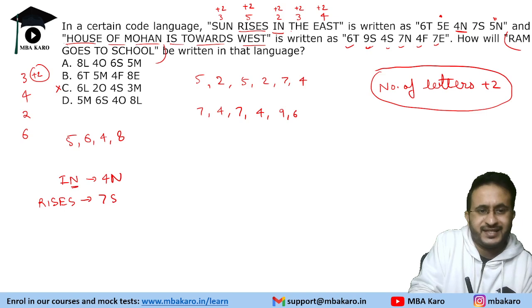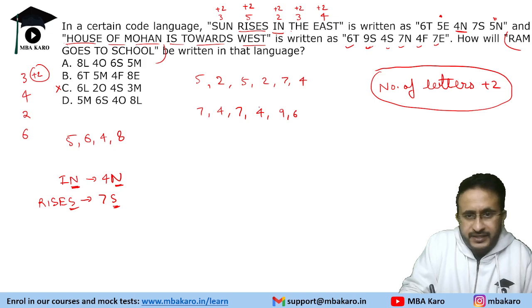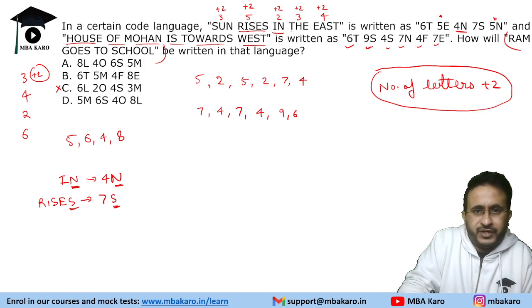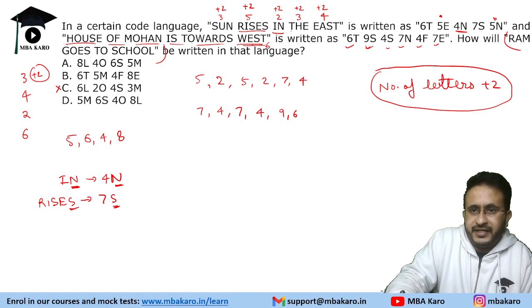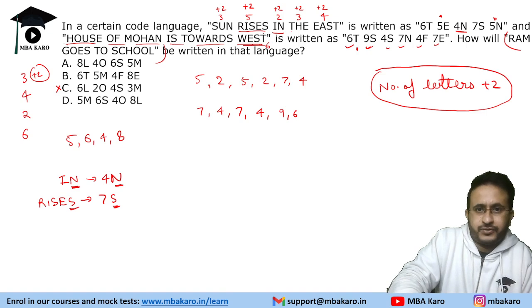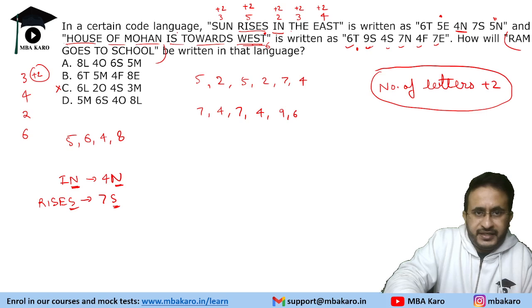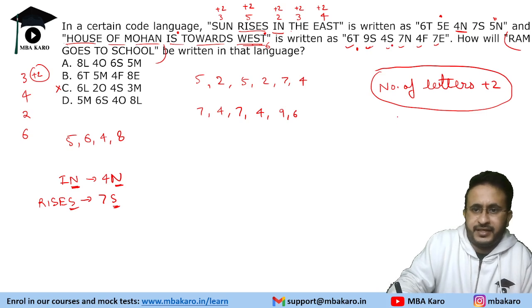What we notice is last letter, last letter, last letter, last letter. Similarly, if you look at this number towards west, west will correspond to 6, and 6 is ending with T. This is also ending with T, right? Is ending with S and it should be 4, so it is 4s, right? So the letter is last letter of the word.